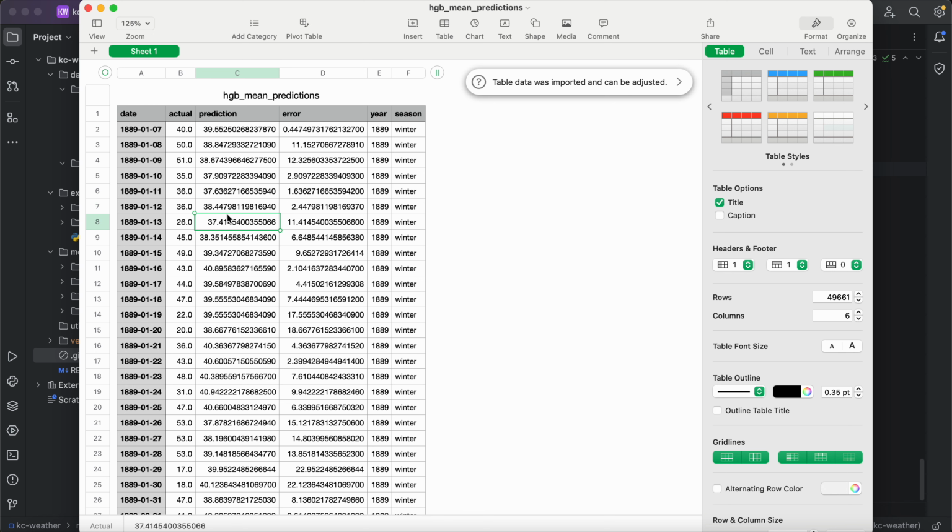Here, the actual was 26, and this was 37, so this kind of makes sense as a prediction. There was a big drop here and it didn't catch that. So this really shows the flaw of using just straight statistical methods to predict weather, and why having supercomputer simulations is so valuable and important here.